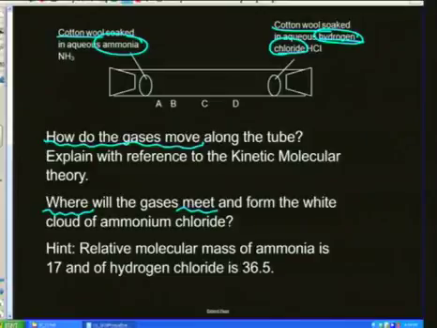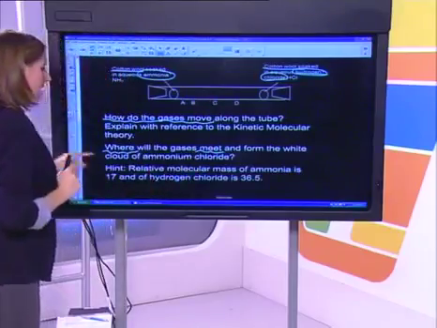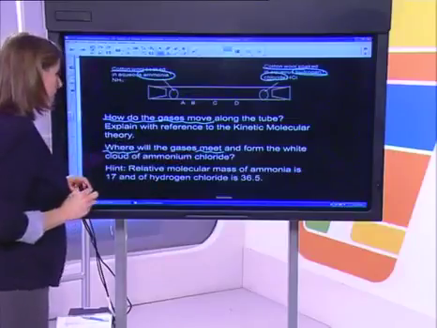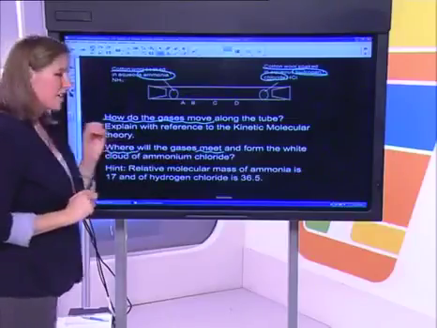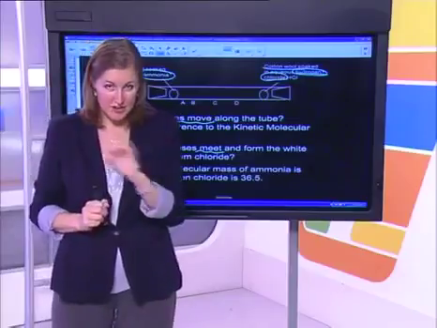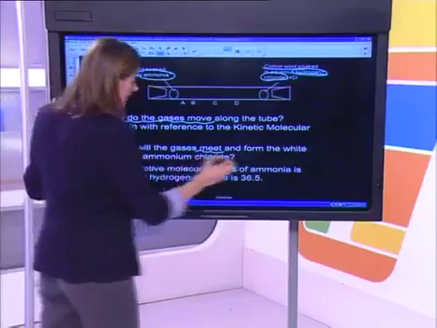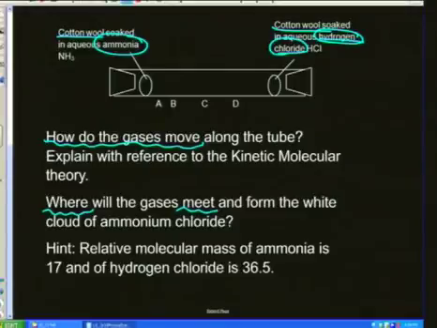And the answer here would be either A, B, C, or D. So make sure that you would be able to explain that. Where on the tube would they meet? And would then form the white cloud of ammonium chloride. The hint that I want to give to you is that ammonia has a relative molecular mass of 17, and hydrogen chloride has a relative molecular mass of 36.5 atomic mass units.